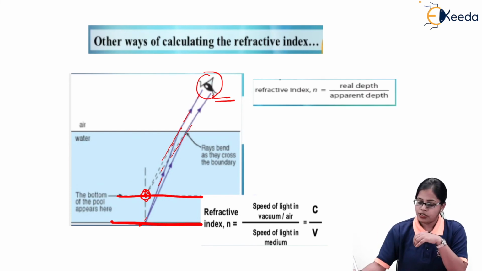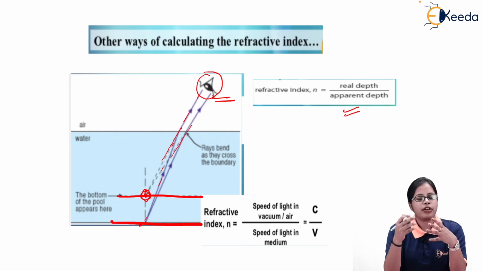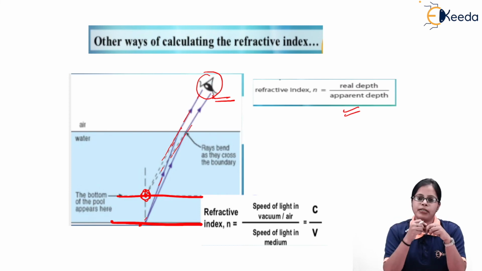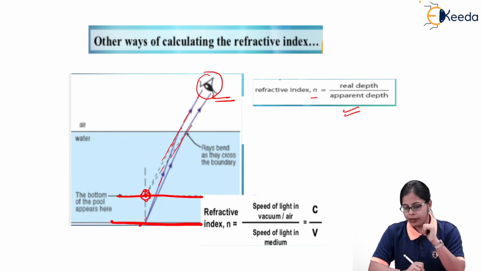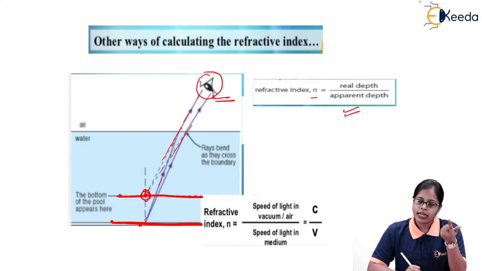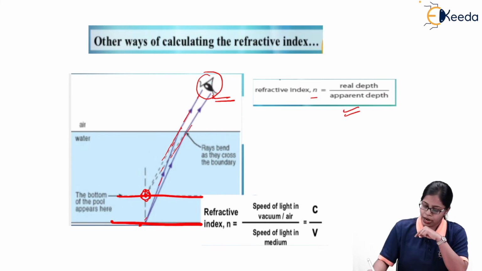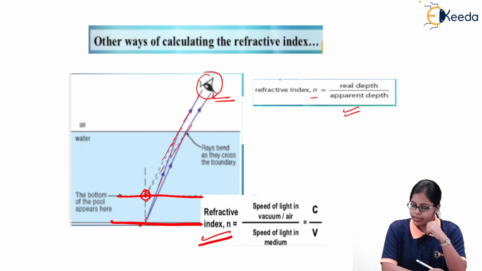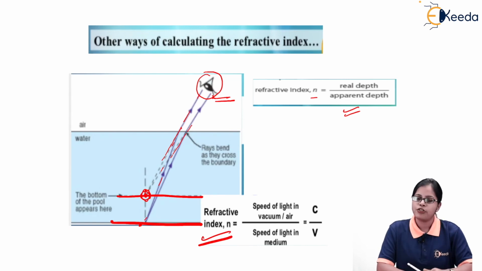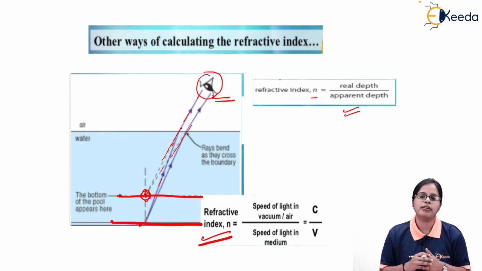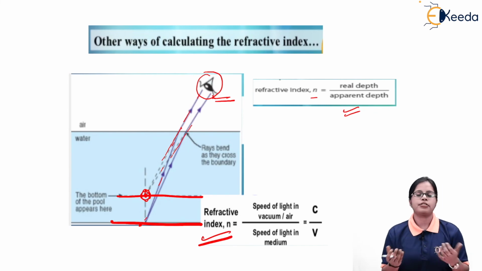So this is a formula applicable for calculating the refractive index with the help of real depth and apparent depth. In the concept of real depth and apparent depth, the refractive index is given by the ratio of real depth to apparent depth. But if you want to check the relation between refractive index and speed, in that case, refractive index is taken to be the ratio of the speed of light in air to the speed of light in the medium. If we take this ratio, we get a parameter that is called the refractive index.